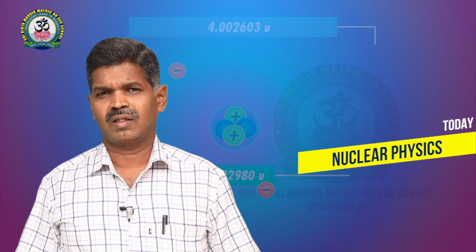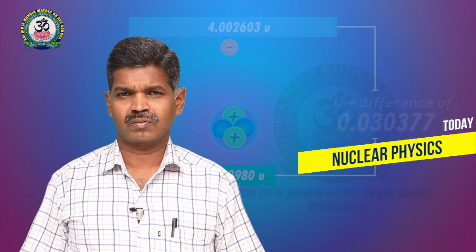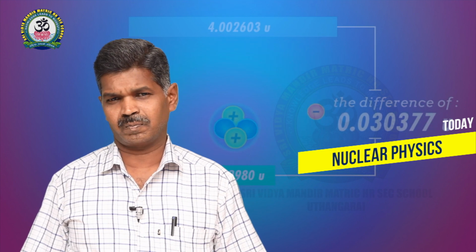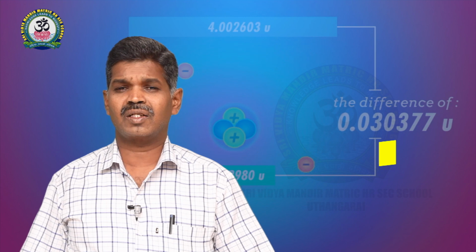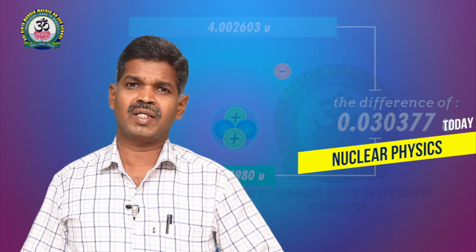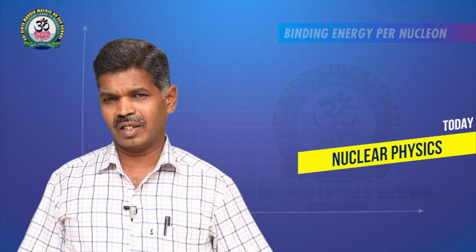They are emitted one at a time. If alpha is emitted, beta and gamma are not emitted. Like that, natural radioactive radiations are emitted from radioactive elements which have an atomic number greater than 82.